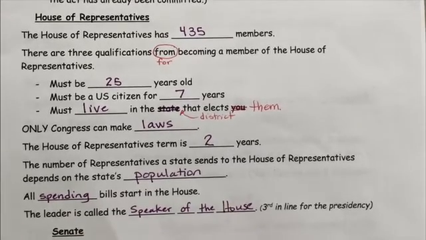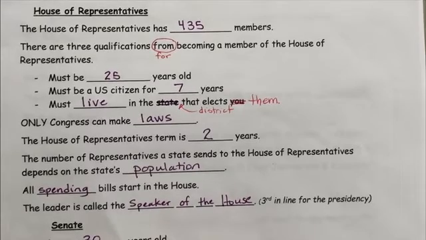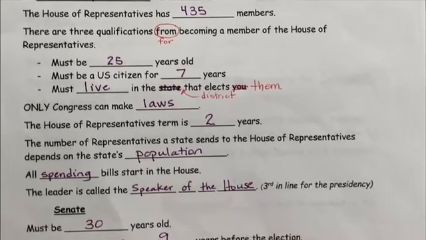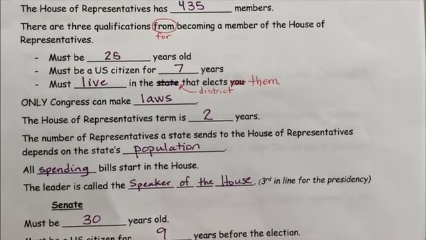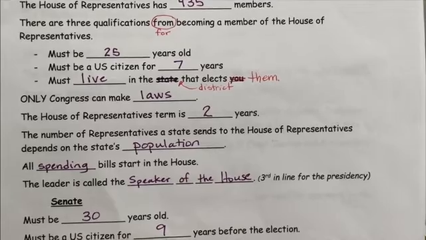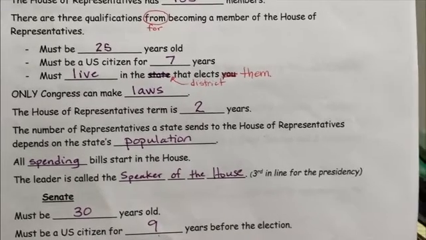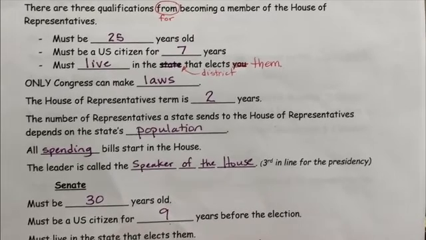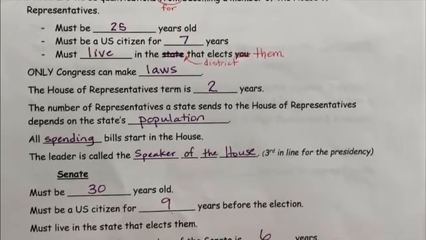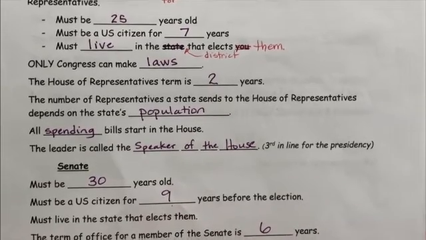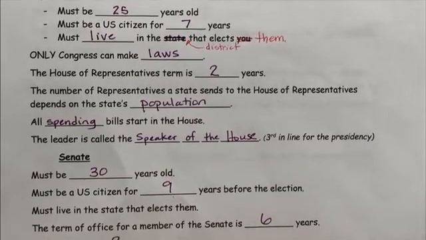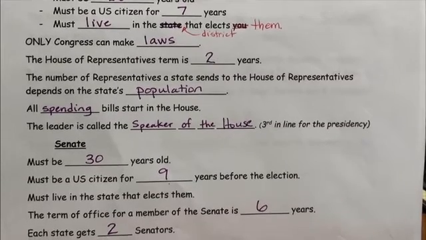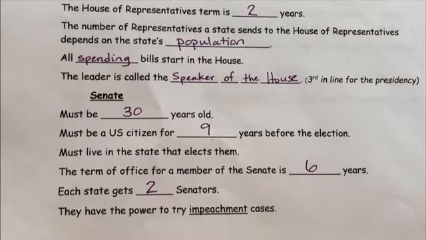So the House of Representatives has 435 members, and there are 3 qualifications for becoming a member of the House of Representatives. So if someone wants to become a member of the House, they must be 25 years old. They must have been a U.S. citizen for 7 years, and they must live in the district that elects them. So they are elected by the district. Only Congress can make laws. So what that means is that the president and the judicial branch cannot make laws.